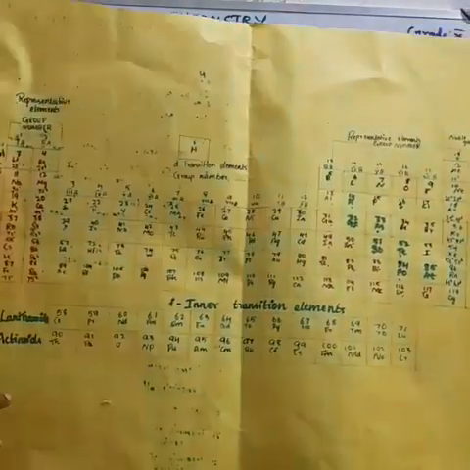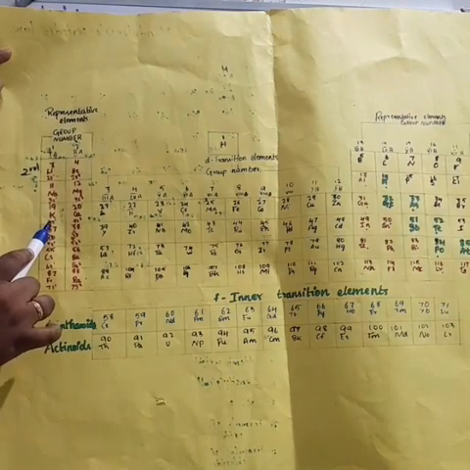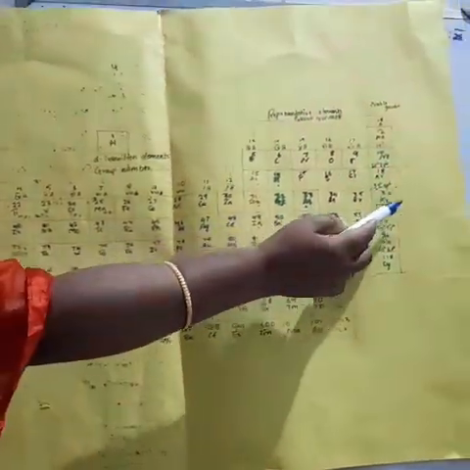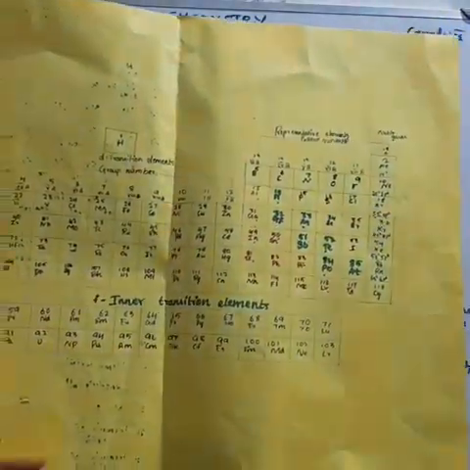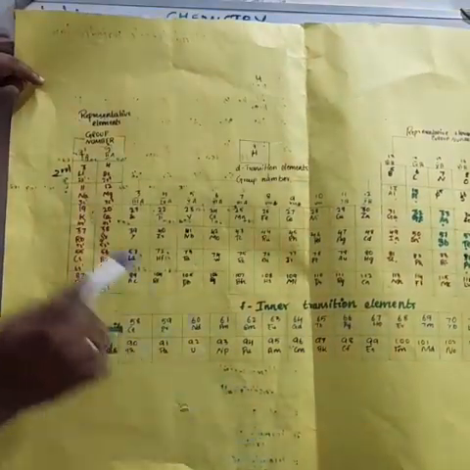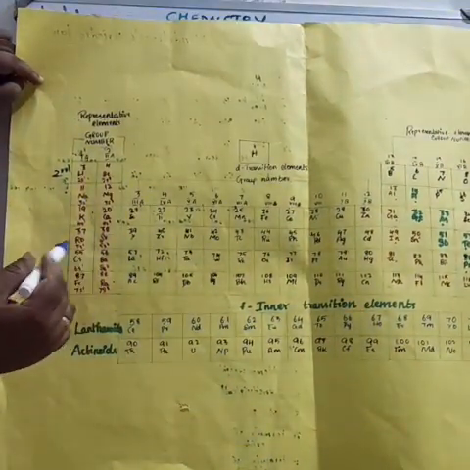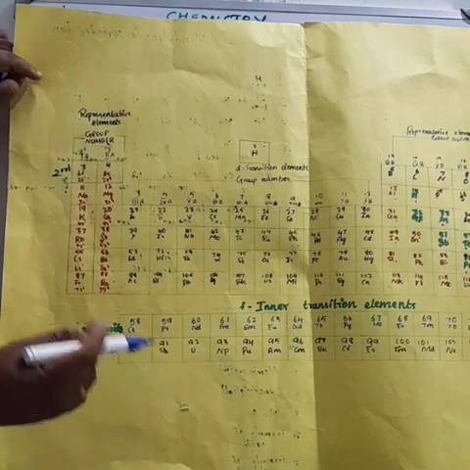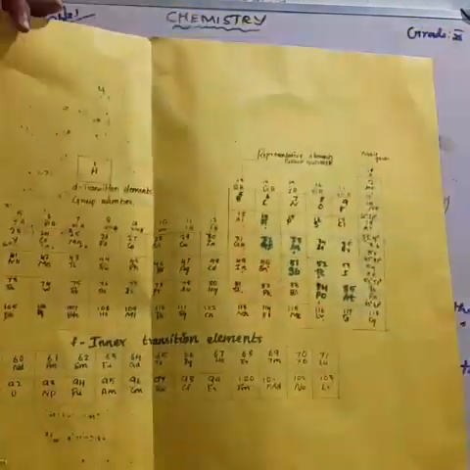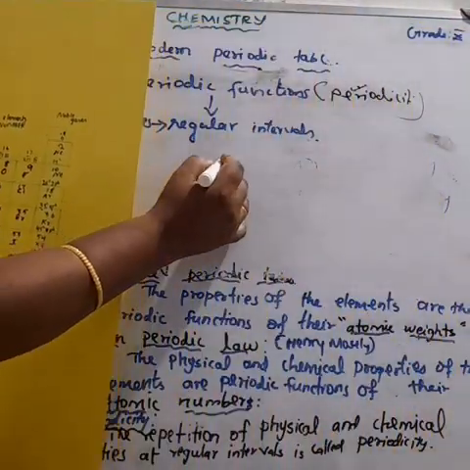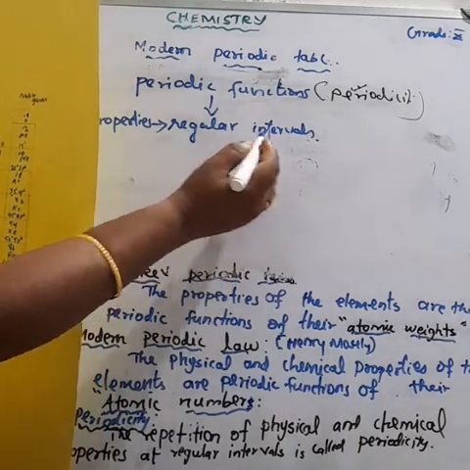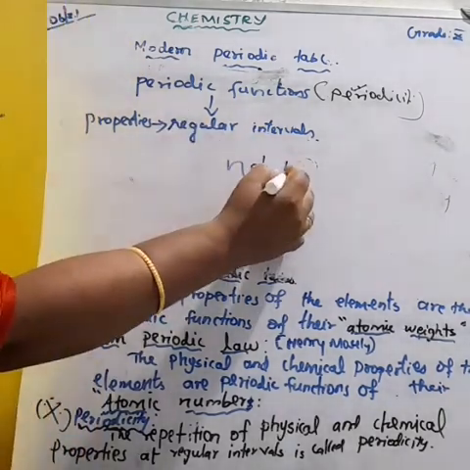After that, potassium starts from 4s1 to 4p6. So each period starts with the element having general outer electronic configuration ns1 and ends with np6.